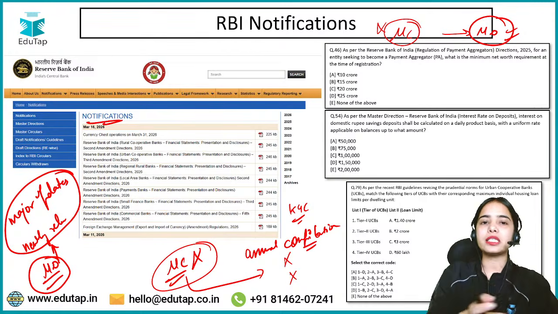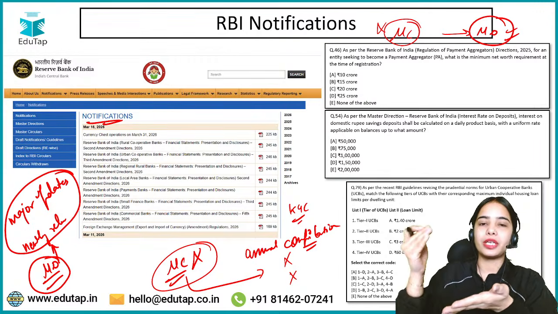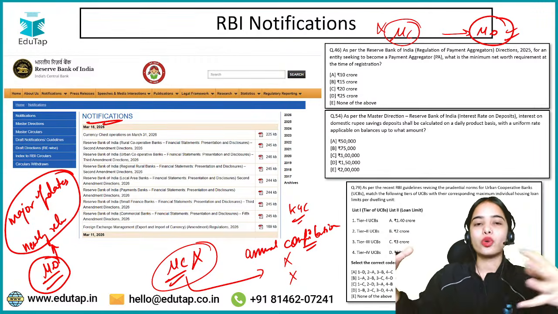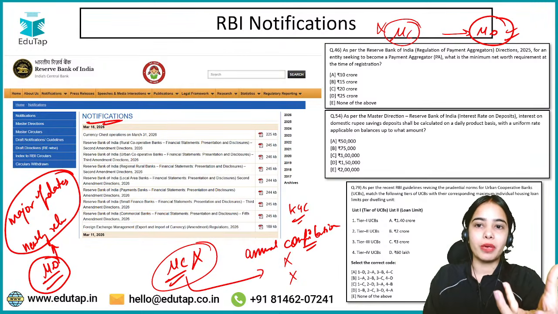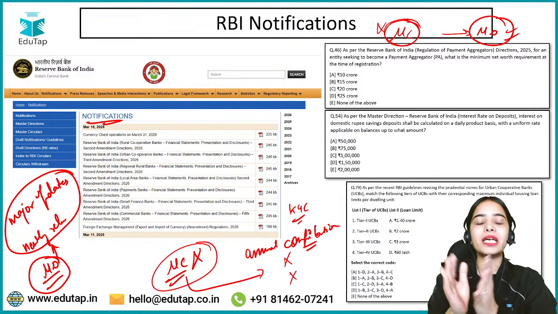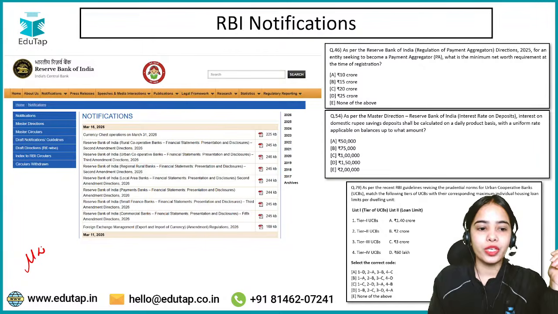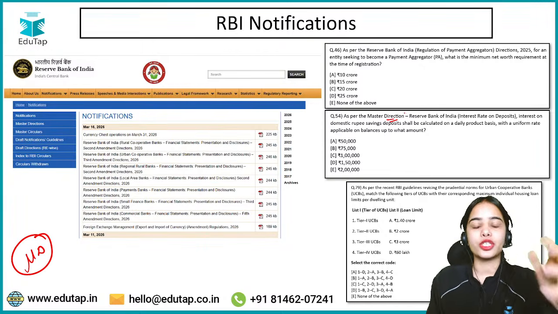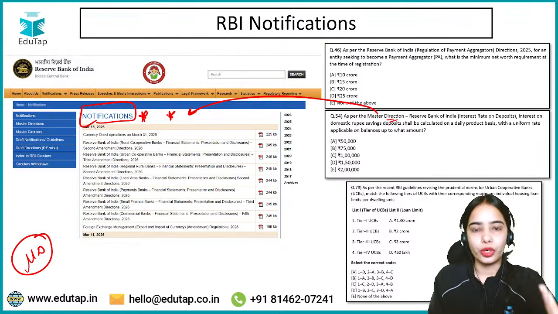The RBI released directions in 1990, in 2000, in 2010, and compiling all those directions, the RBI has released the master circular, which is a compiled form. So the RBI releases an annual compilation. Master directions are usually more important, and we have seen questions from master directions in the RBI Grade B examination, and these master directions are in the recent notifications.